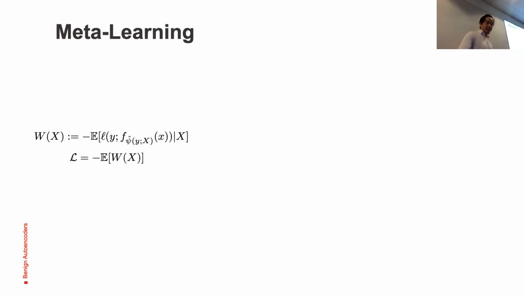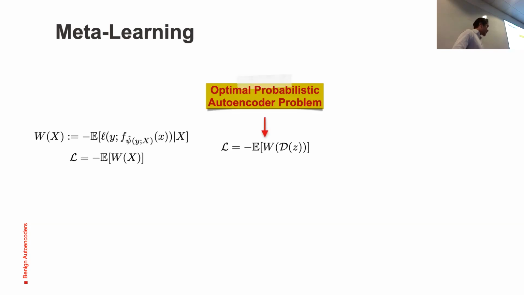Now, if we define Wx as the negative expected loss given the trained data, and we plug it into the previous loss, we obtain the loss, which is defined as the negative expected loss given Wx. But instead of evaluating W on X, which is the raw data, we will feed the reconstructed data. And we call this the optimal probabilistic autoencoder problem.